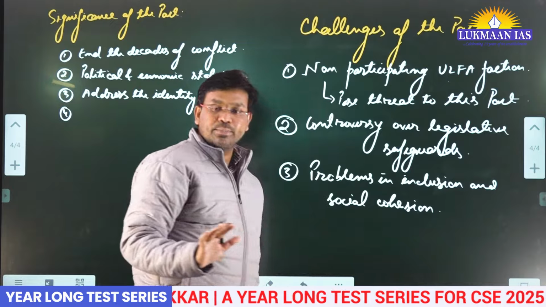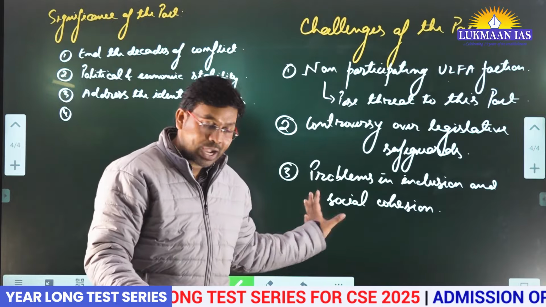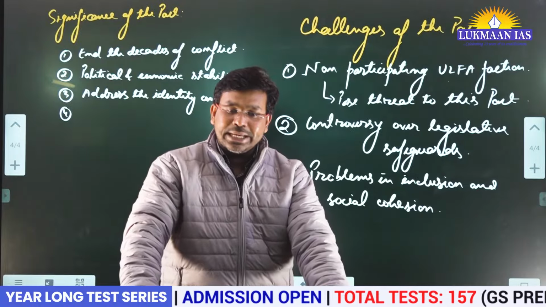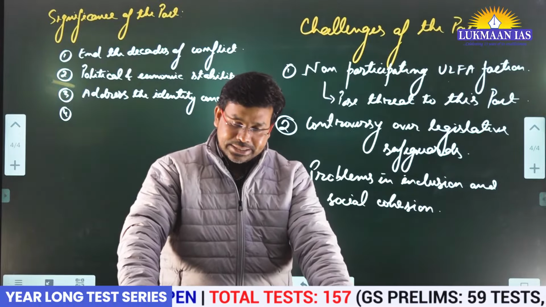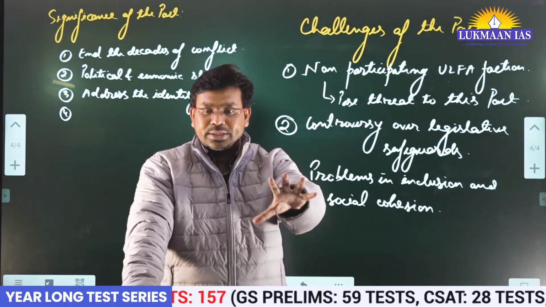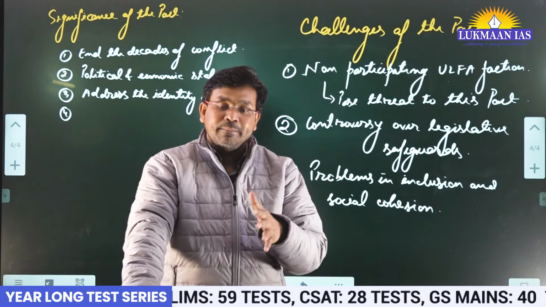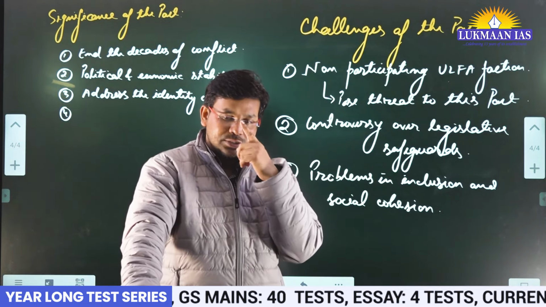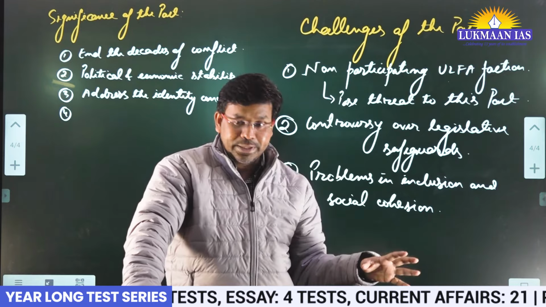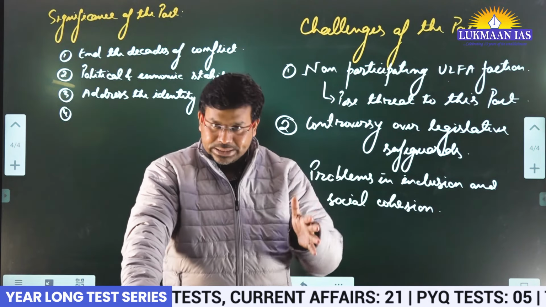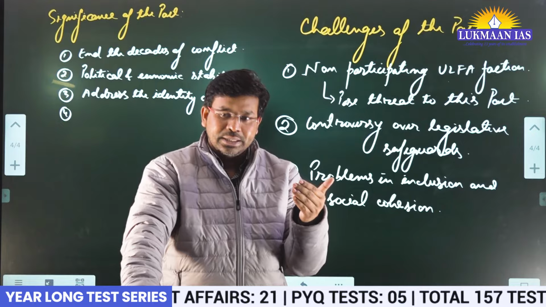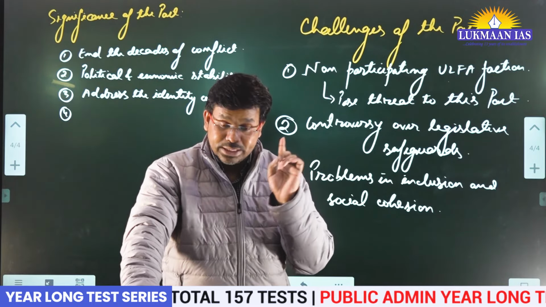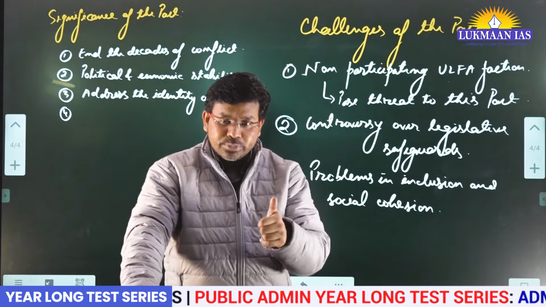Okay, it's going to create problems for inclusion and social cohesion. Why? Because when we talk about the state of Assam, there is, let's say, an Assamese versus non-Assamese divide. There is a dominant language in the state, which is Assamese, but the minority people speak Bengali. So there are two languages. Even a Bengali-speaking person who goes to some offices in Assam, or somewhere in the market, generally speaks Assamese, which is the dominant language. So there is a kind of language problem.